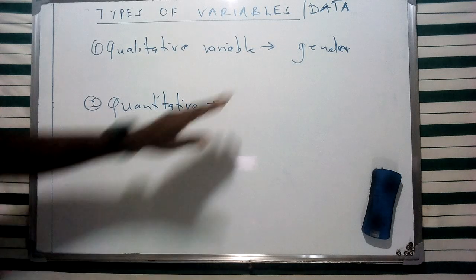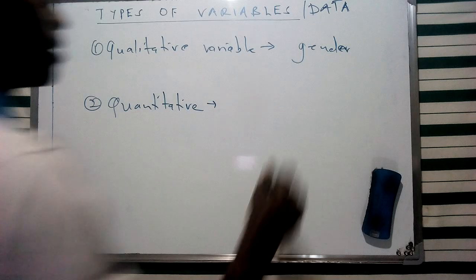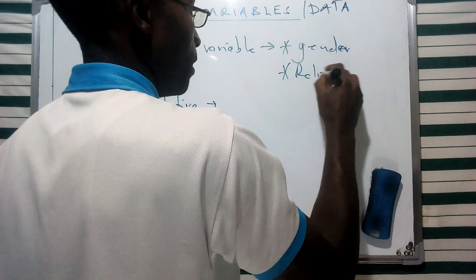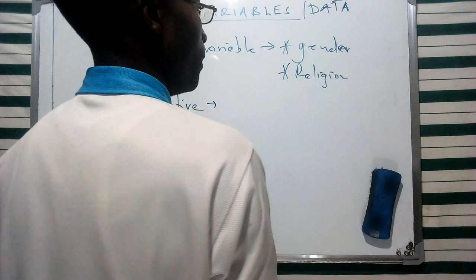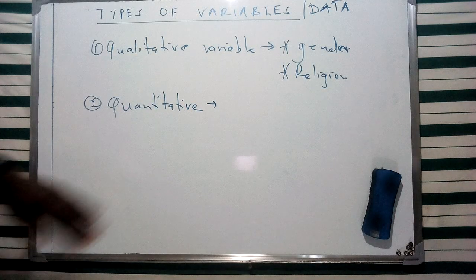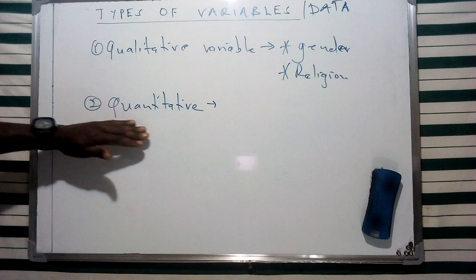There are a range of qualitative variables that we're going to come across in our various discussions, especially gender, perhaps religion, religious affiliations, and other aspects of this specific set of variables.